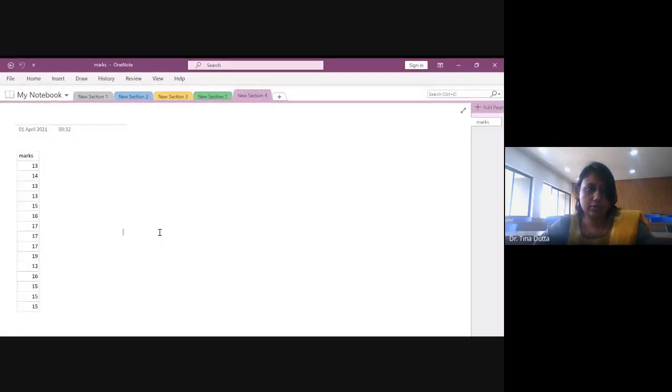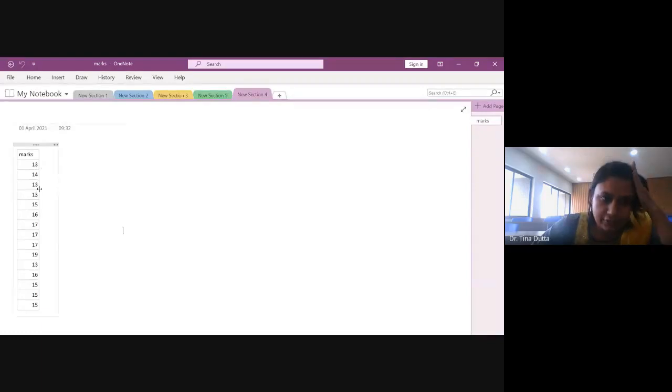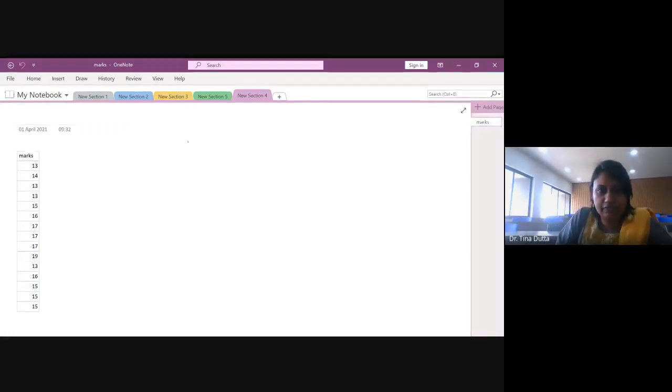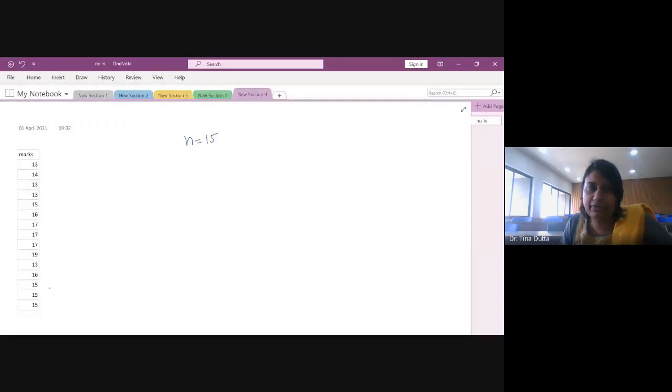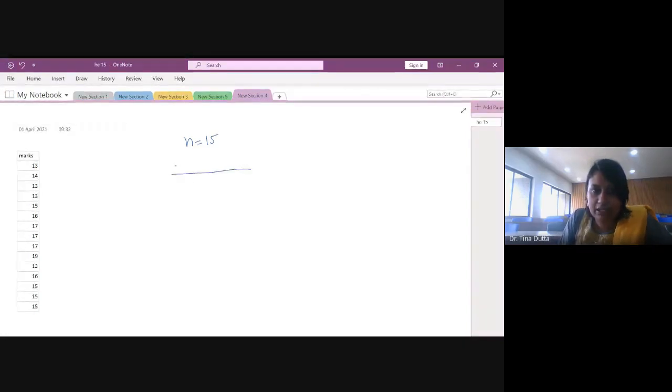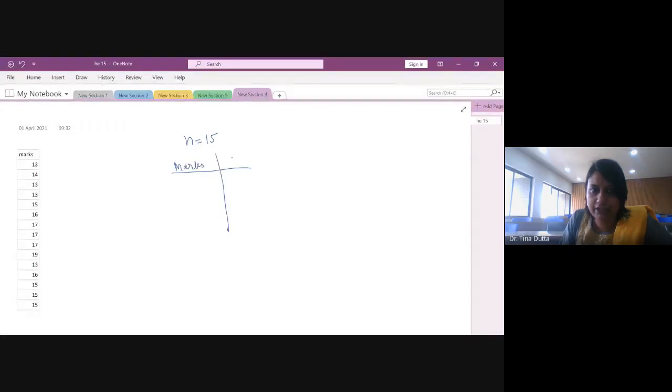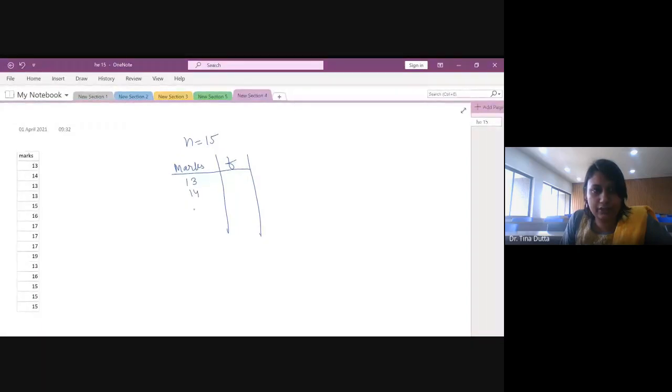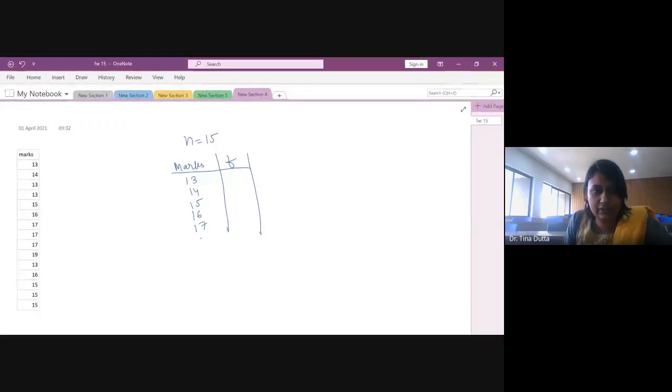Suppose I have marks data like this: 13, 14, 13, 15, 19. Here the range does not vary a lot. I have got 15 marks, n is 15, but some of the marks are getting repeated, right? So I can prepare a frequency distribution like this: marks and then frequency F. Here I can write marks like 13, 14, 15, 16, 17, and then 19. These are the marks.